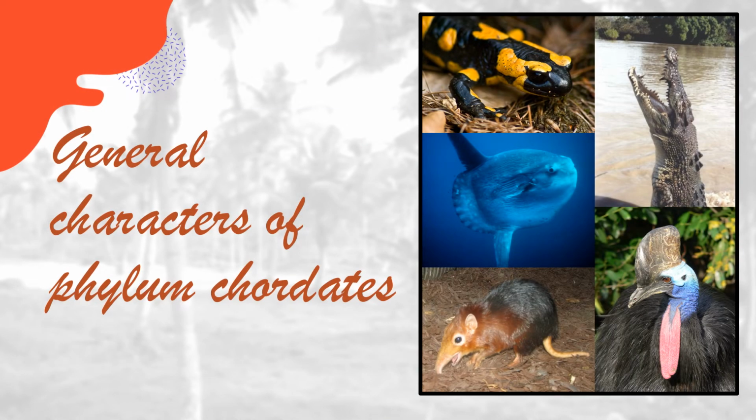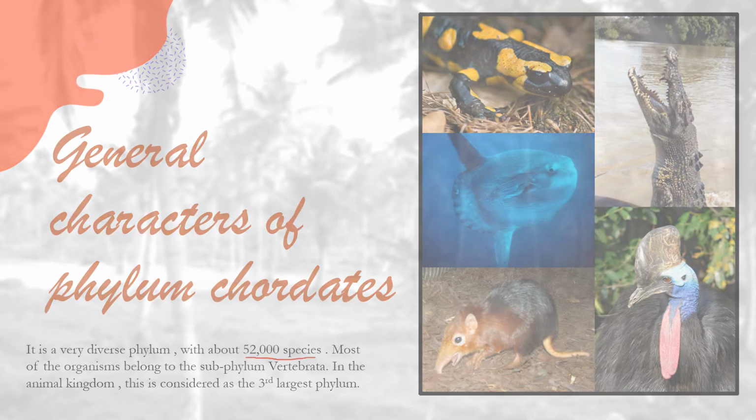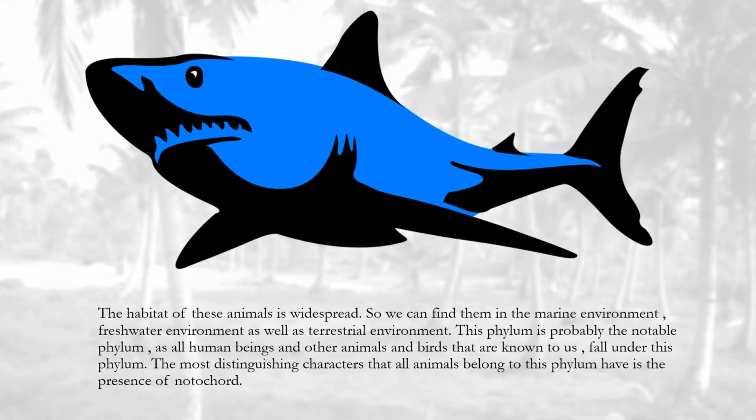So if we talk about general characters of phylum Chordata, then it is a diverse phylum. It has about 52,000 species, and it is the third largest phylum of the animal kingdom. If we talk about its habitat, it is marine as well as freshwater, and we can find them in the terrestrial environment as well. So we can say that whichever birds and animals we see around us, they all come under this phylum Chordata.